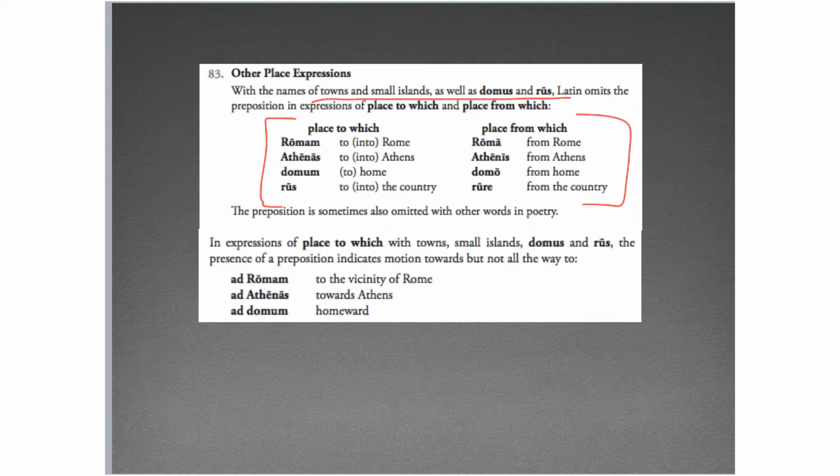All right, place from which, same thing. It's still going to be ablative, but there will be no preposition. No de, no a, something like that. All right, so from Rome, just Roma. All right, and then domus and rus as well.